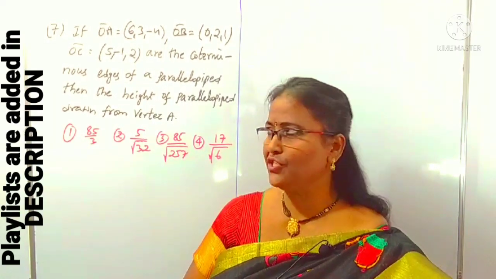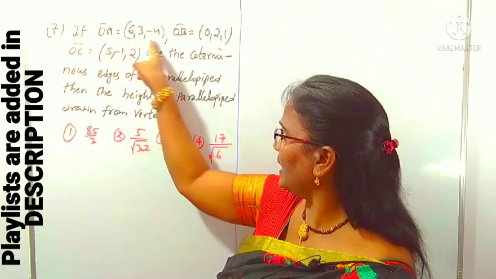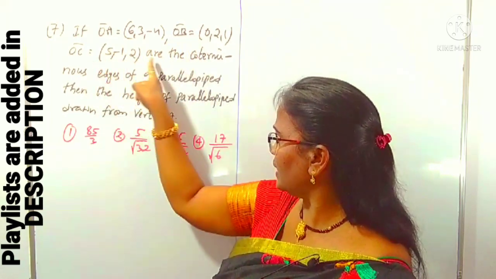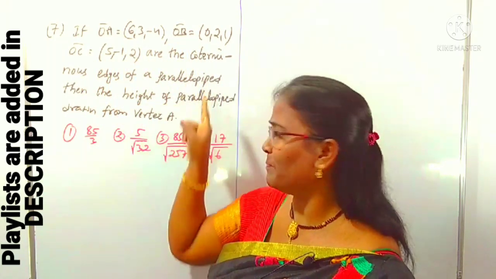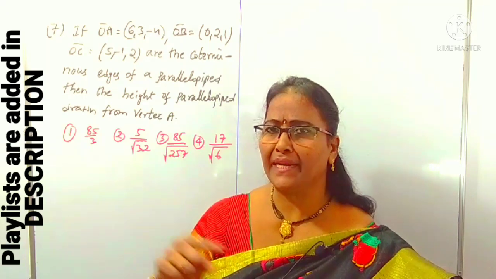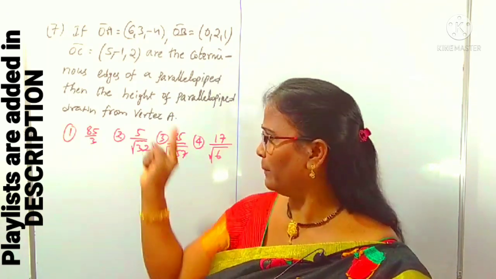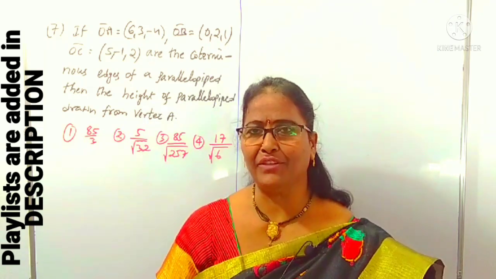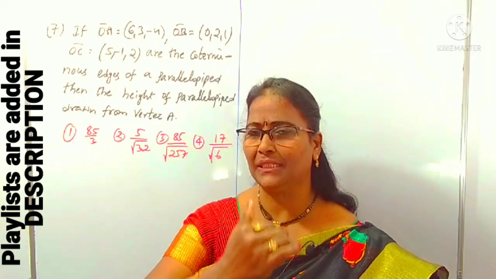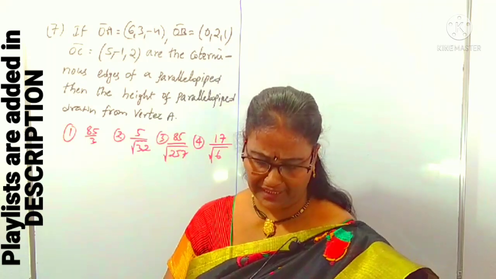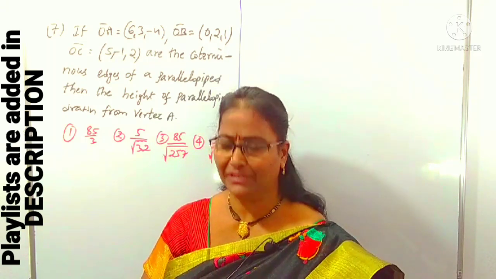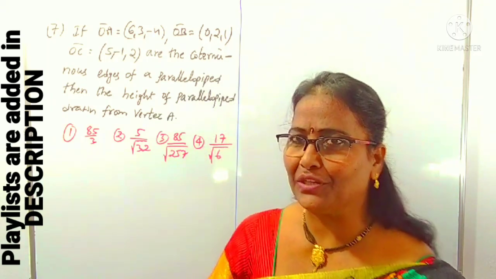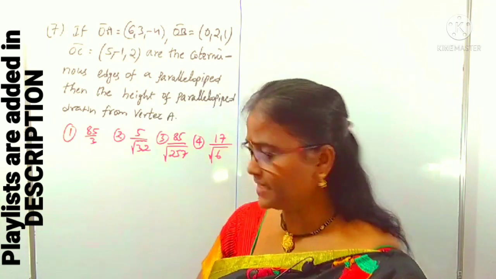Look at the next question. Try to understand this question. What is the given data? If OA, OB, OC are the coterminous edges of a parallelepiped. Coterminous means side by side edges of a parallelepiped. Then we have to find out the height of the parallelepiped drawn from the vertex A. For that you have to draw the figure first. What is the height? How can you find it out? So you can understand this figure.